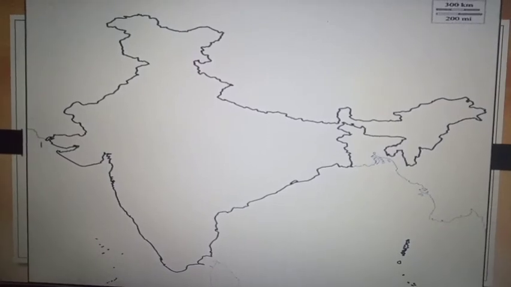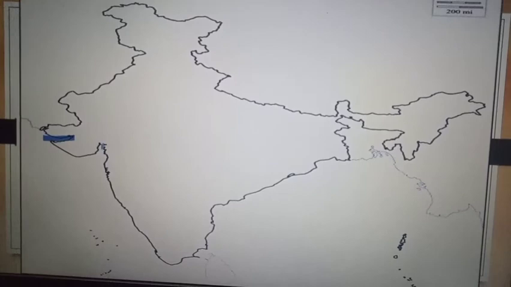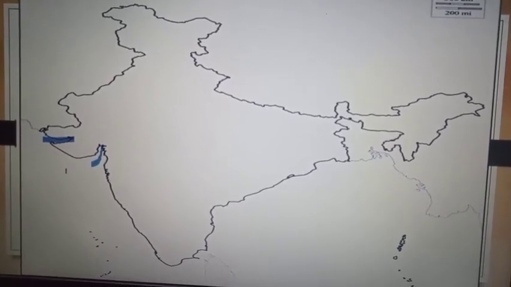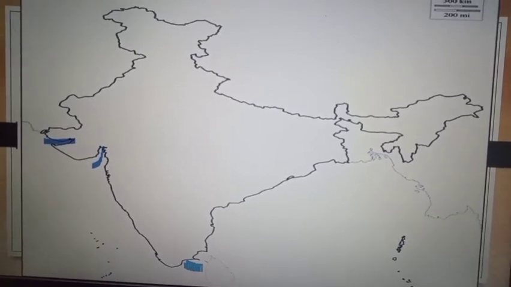Gulfs in India. This gulf is called the Gulf of Kutch. This gulf is called the Gulf of Khambhat. This gulf is called the Gulf of Mannar.